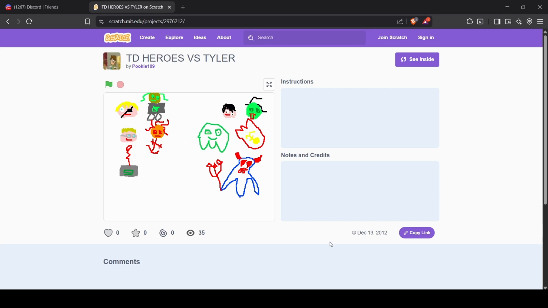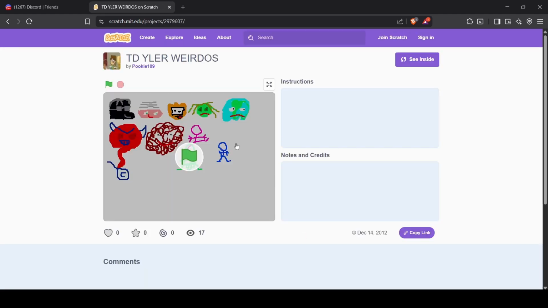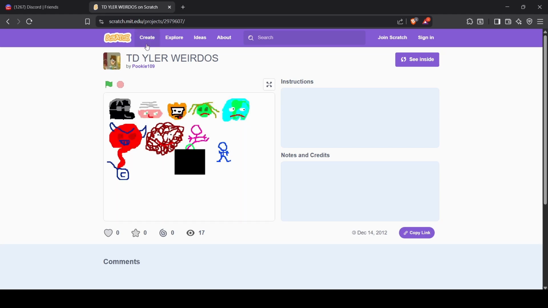So these games that I made, these 3 games that I've checked out and shown you guys so far today, these were all made within the span of like 2 days, because they're all very, very simple Scratch games where I just drew a couple simple sprites and then put them together. And then you just give the ability for the player to move around the sprites. And we got Total Drama Isla Weirdos. I think this was meant to say Tyler, but I accidentally spelt it as Isla. So yeah, this was made on December 14th, so literally a day later after the last one.